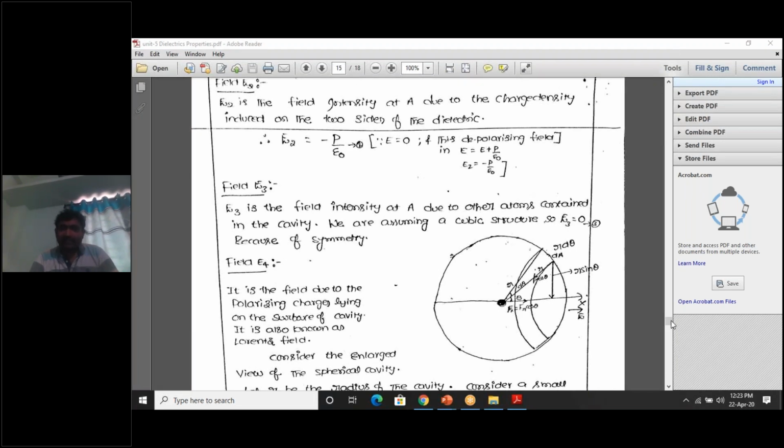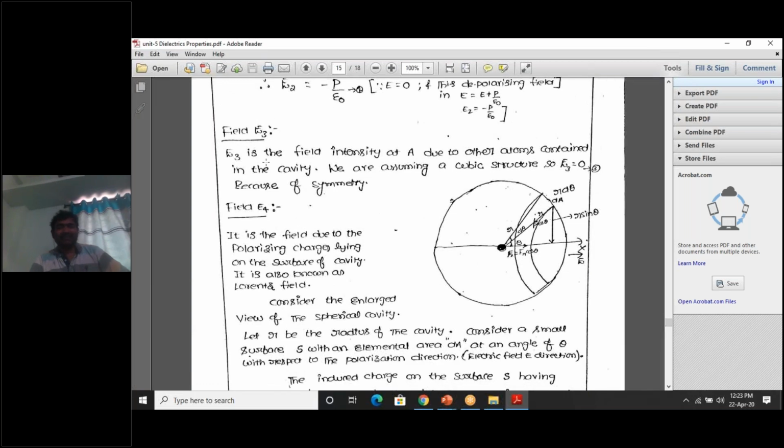Field E3. So what is field E3? E1, E2, E3 are very simple. Only E4 is the big concept. Let us see. E3 is the field intensity at A due to the other atoms contained in the cavity. We are assuming a cubic structure. So E3 is equal to 0, which means that,